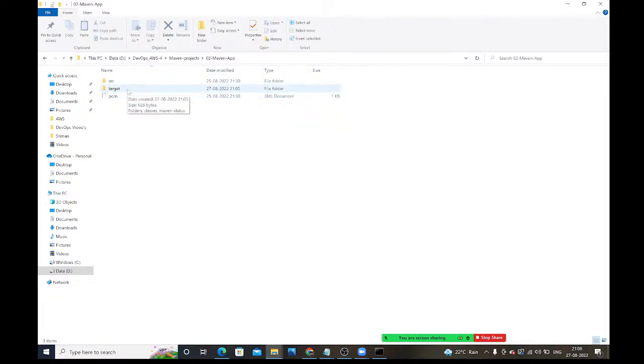Inside this target folder, what do we have? See, compiled code is available. Compiled code means here inside this src we have the source code, and that source code we are compiling. Corresponding .class files will be stored inside the target folder. Understood guys? Next.